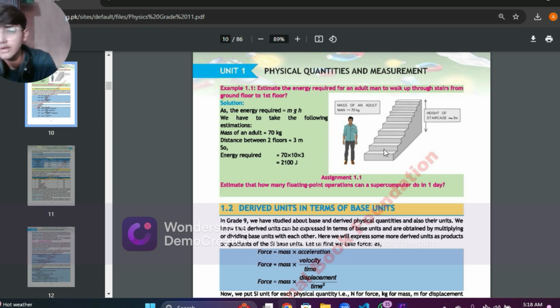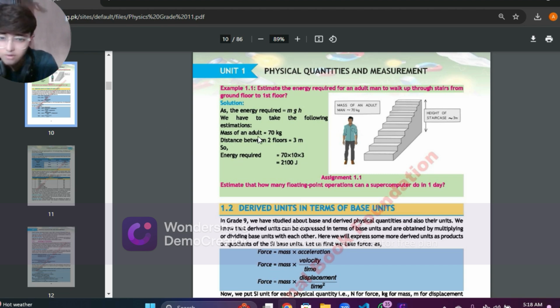Now just try to calculate it. Of course, if he moves upwards, he will need energy from his body. Now don't get confused between force and energy. Force will be initially applied by him, but the energy is the main cause by which the force is being applied.